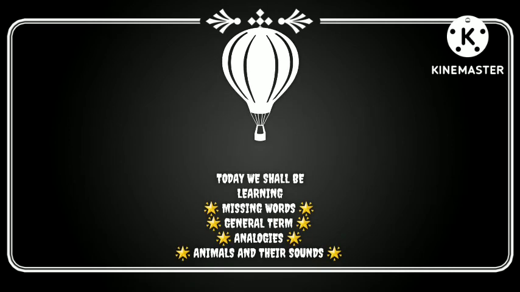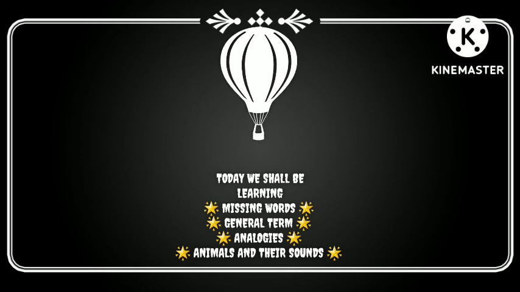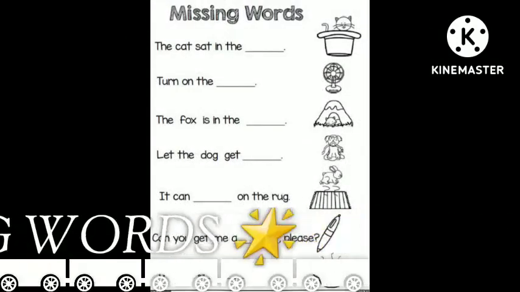In our verbal reasoning classes this week, we are going to be looking at topics like missing words, general term, analogues, animals, and their sounds. We're starting with missing words. Closely and carefully read the instructions. It says, complete the following expressions by filling in the missing words. So you are to fill in the missing words, okay?